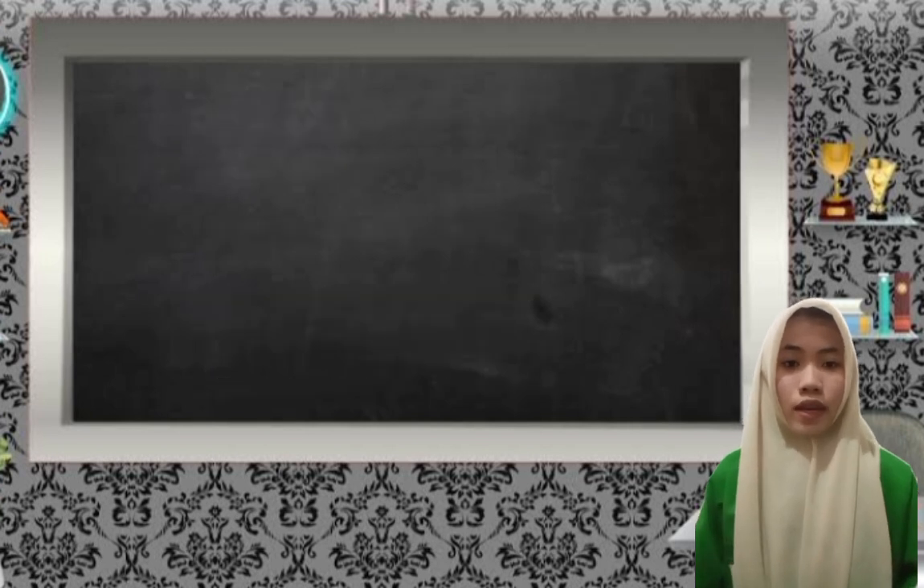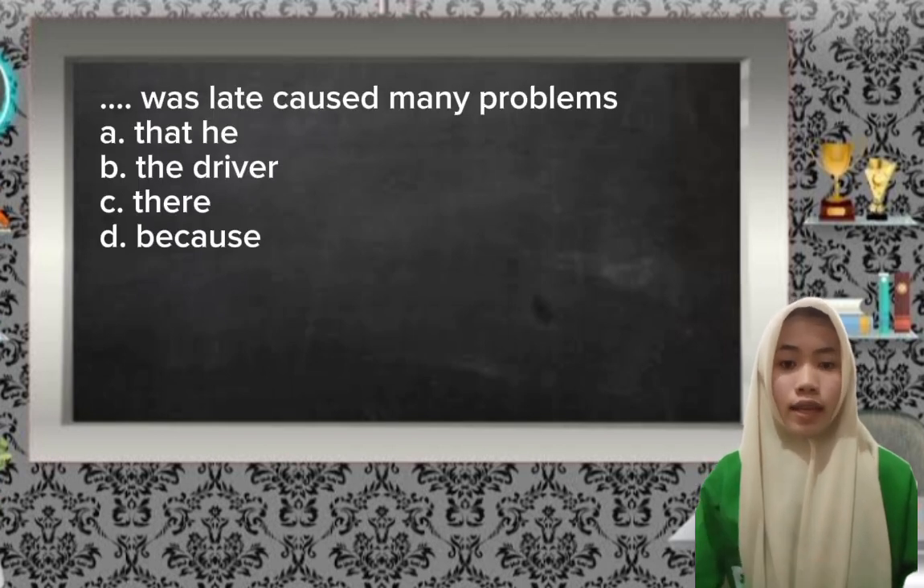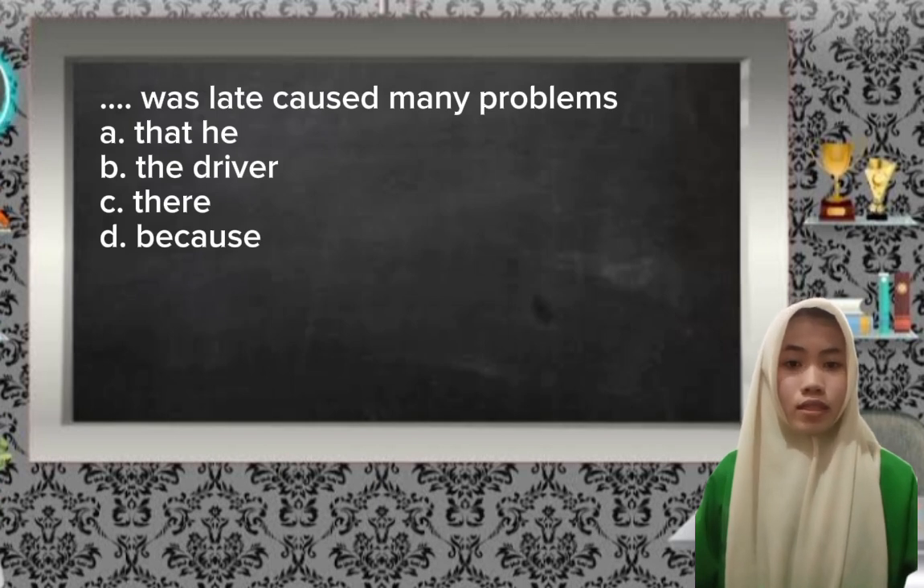Now, let's try a TOEFL practice question. The problem is, blank was late caused many problems. The options are A. That he, B. The driver, C. There, and D. Because. How do we answer it?